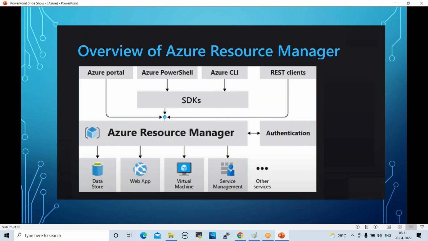If you want to configure or work on any services, we use the Azure Portal, Azure PowerShell, Azure CLI, or REST clients, through SDKs, software development kits. These are interfaces to connect our resources like virtual machines, service management, web apps, and data stores, with proper authentication.